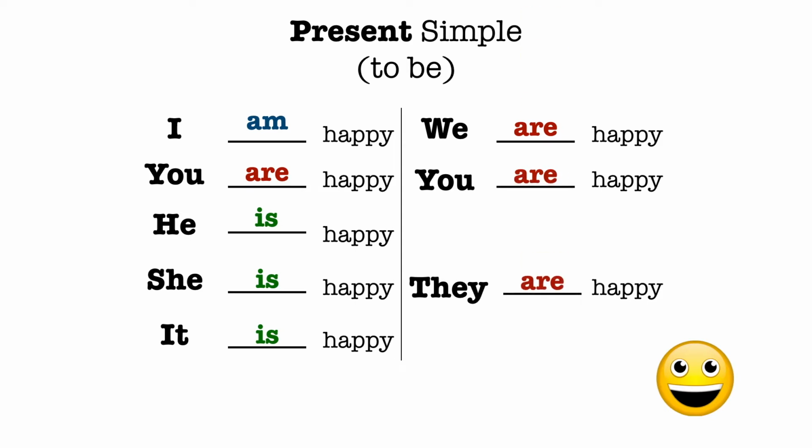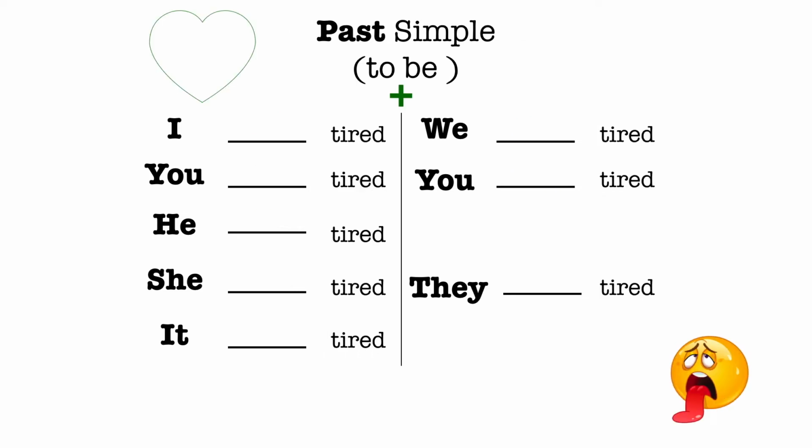Good job! So today we'll speak about past simple of the verb to be. We'll see how the verb to be changes in the past. Сегодня мы посмотрим, как глагол to be меняется в прошедшем времени. So, we'll start with the affirmative sentence, утвердительное предложение. Do you remember our 2 words? Was and were. Amazing. Now listen to me and repeat.